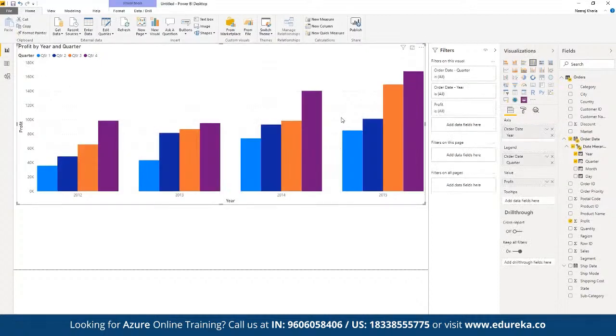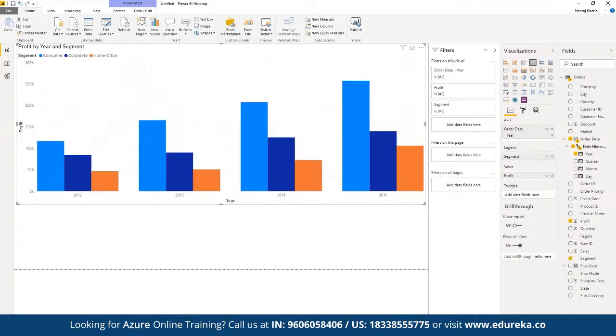Plus, let's say here we want to segregate them further. So let's say we want to also showcase the segment in terms of the legend. For example, segment as in which segment we have spent the most. For example, in which year consumer goods have been sold the most, or the corporate segment has been sold the most, or the home and office has been sold the most. We can define it as a part of segment.